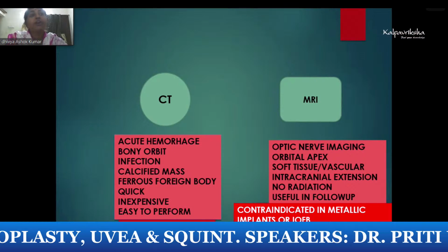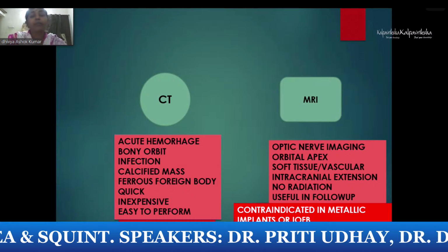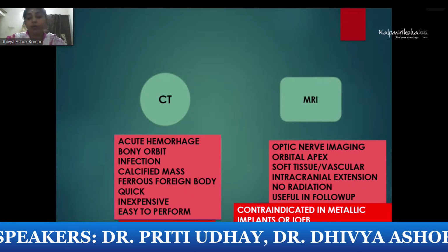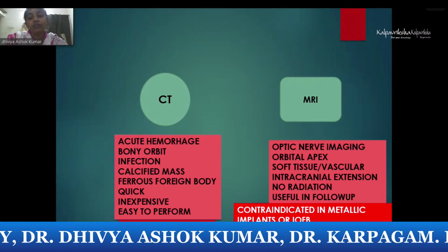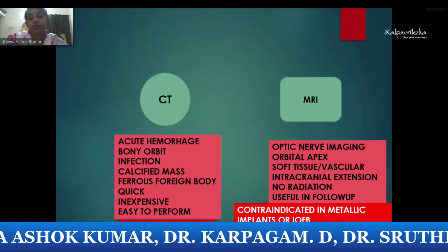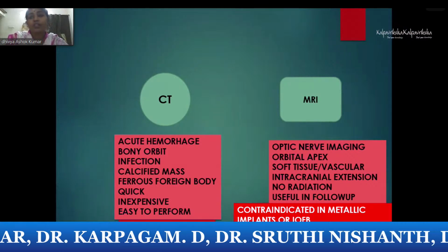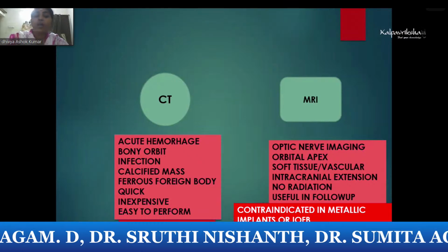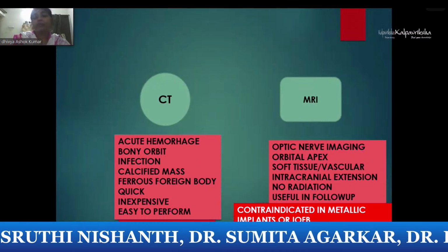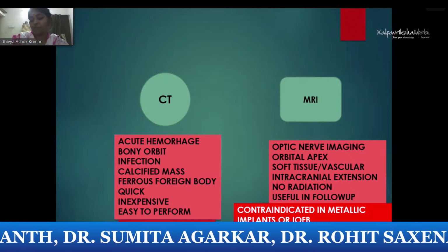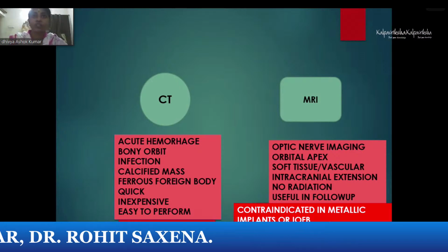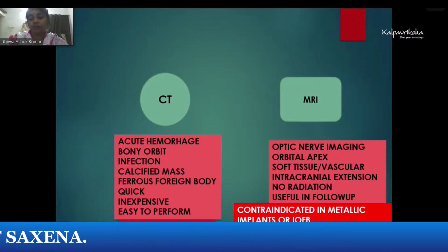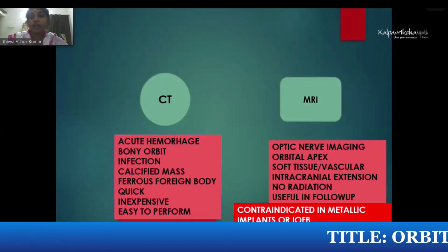But the disadvantage is that you cannot use it in patients with metallic implants like cochlear implants or intraocular foreign body. And it can produce claustrophobia. Patients have to lie down for a longer period. If they have that disturbance, then again it is not indicated. So in acute hemorrhages, usually they go for the CT scan. And there is no radiation, so that is an advantage. MRI has less radiation exposure, or actually nil radiation, because here only a magnetic field is introduced compared to the CT scan where you introduce radiation. So that is a difference.